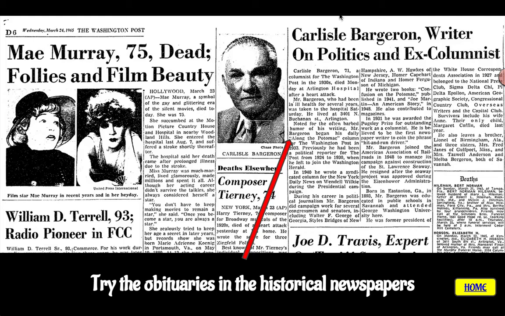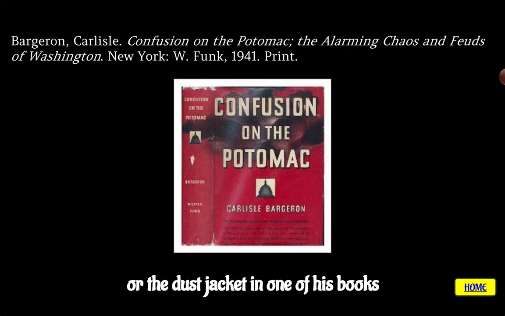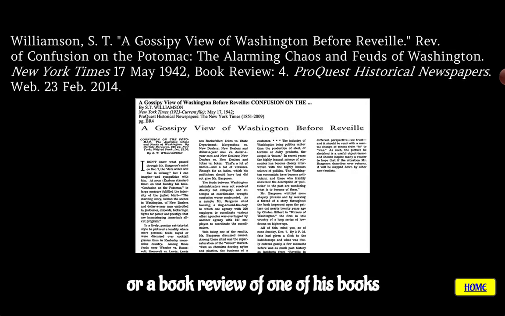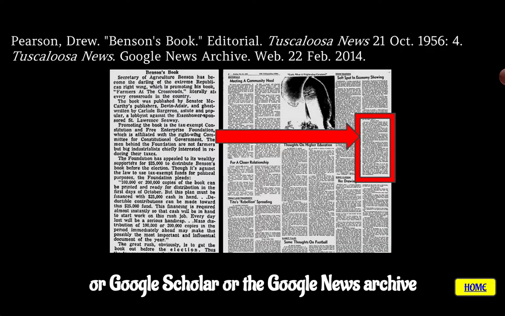One very, very useful source for knowing some biographical information on someone is to actually look up their obituary, and that is in the historical newspapers. He died in 1966. He wrote several books, so looking on the dust jacket of one of his books would be helpful. We're also looking at a book review about one of his books because it tends to include some biographical information, so that's all very helpful. If you do a Google News or a Google Scholar Archive search, perhaps you'll find some resources. We did find this interesting book review.